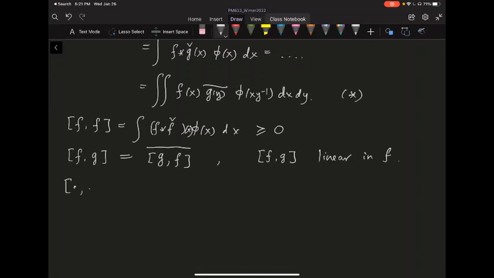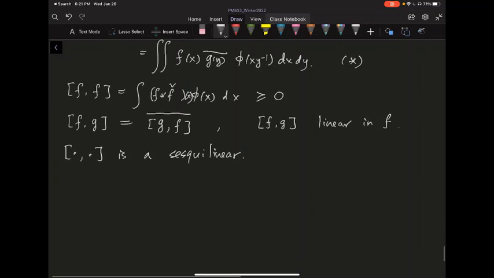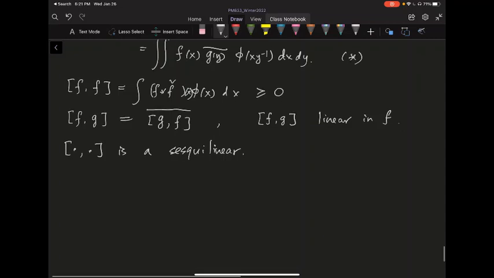One way of saying it is that this is a sesquilinear form. If you don't know what it is, it looks like a pre-inner product, okay? It's exactly linear in the first one, being Hermitian, and if you take two things, you have something non-negative, okay? So that's a sesquilinear form. And whenever you have a sesquilinear form, the good thing is that, technically, you can do an inner-product-ish construction. But second of all, you can also have the Cauchy-Schwarz inequality.